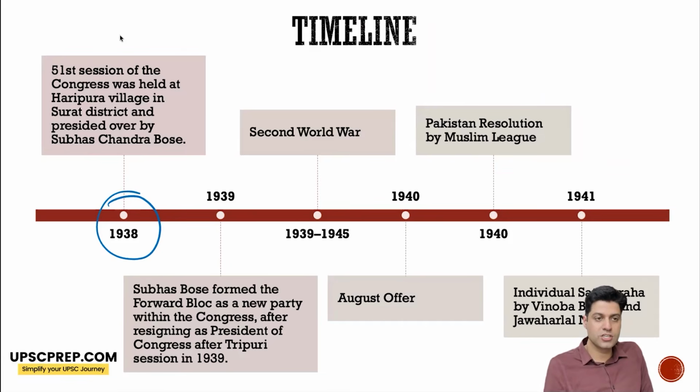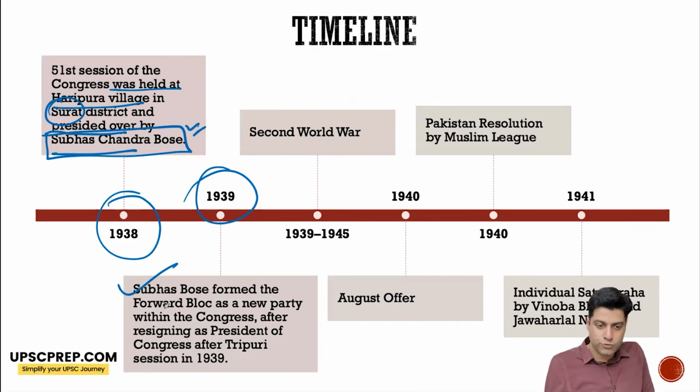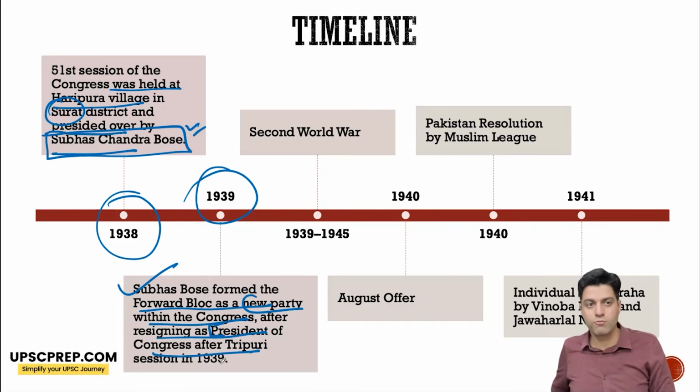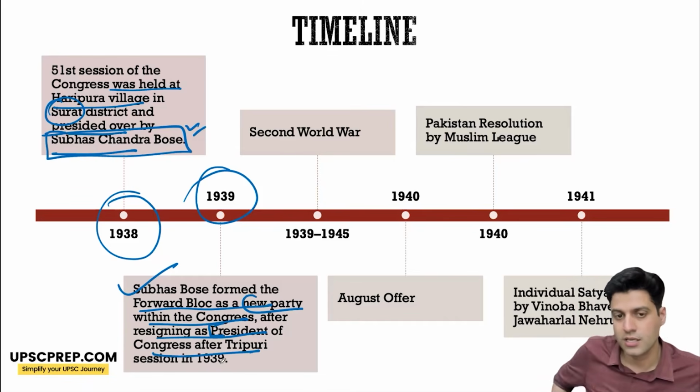In 1938, the 51st session of Congress was held at Haripura village in Surat district and presided over by Subhash Chandra Bose. In 1939, Subhash Chandra Bose formed the Forward Bloc as a new party within the Congress after resigning as president of Congress. There were differences in the way he was thinking. He resigned as president of Congress and formed the Forward Bloc initially within Congress.